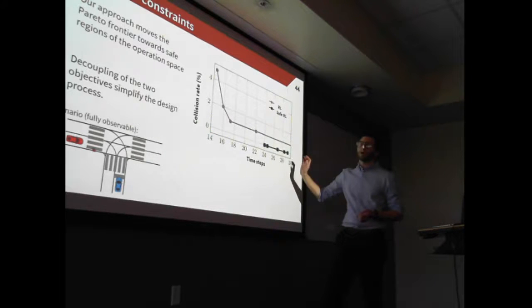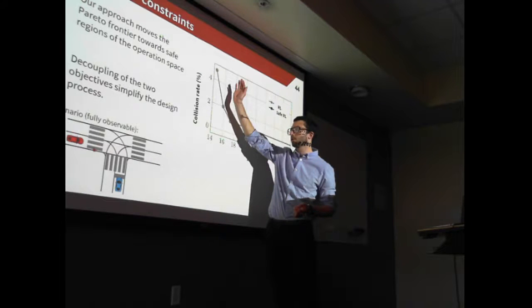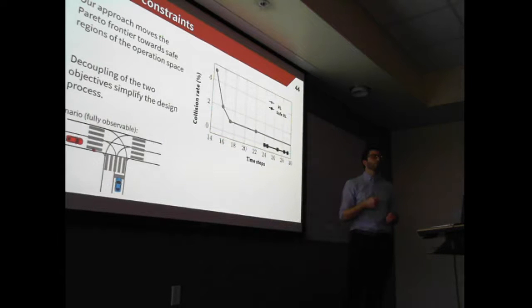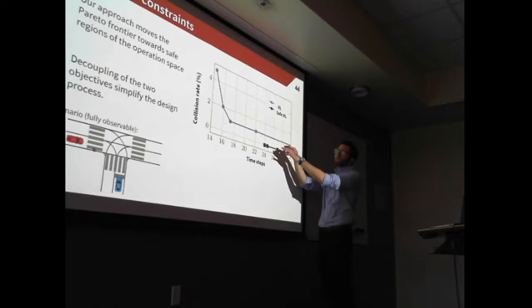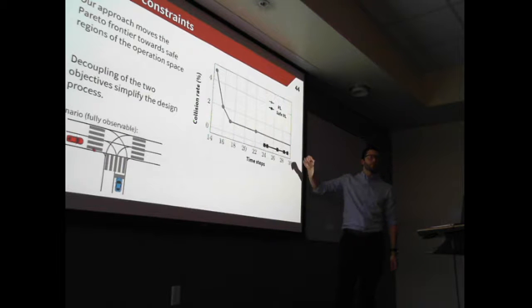If we have a low collision cost, we get unsafe policies that are very aggressive. However, when we use the constrained exploration policy, we're able to move our operation space to only look at policies that are safe. Because essentially the model checker didn't allow the agent to explore those other options.